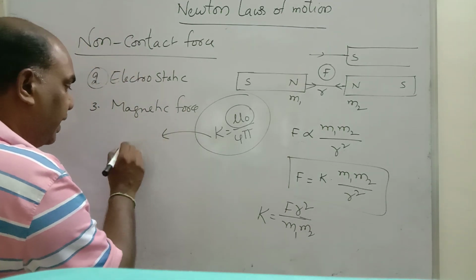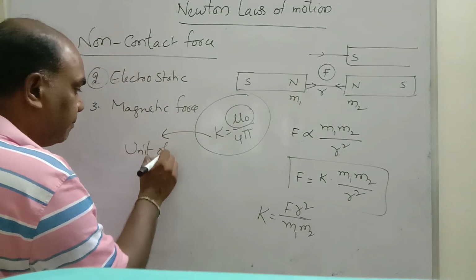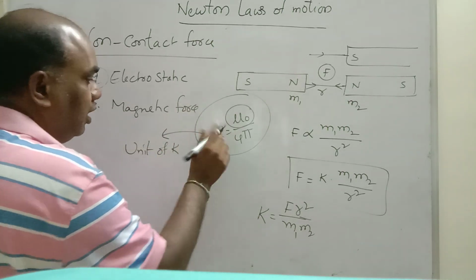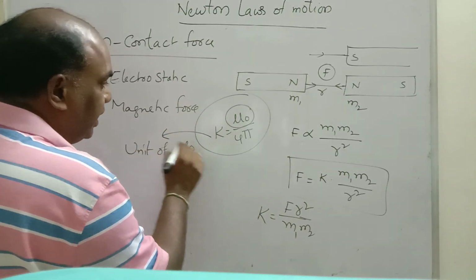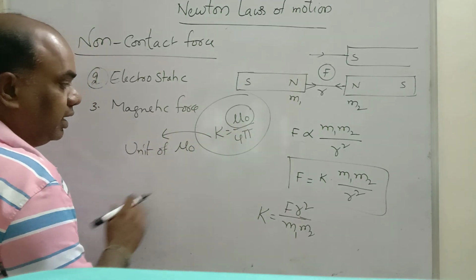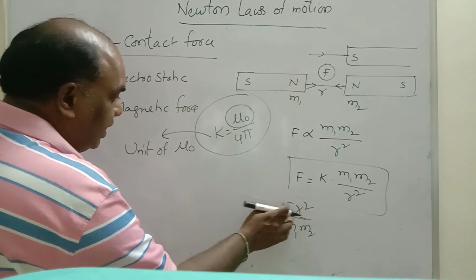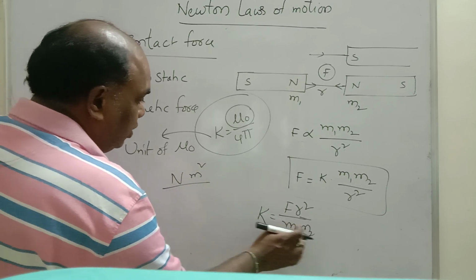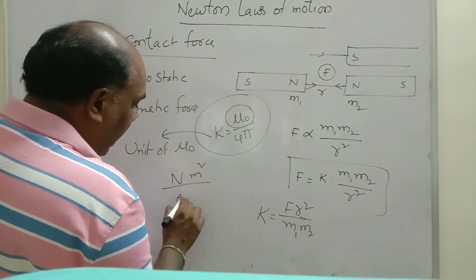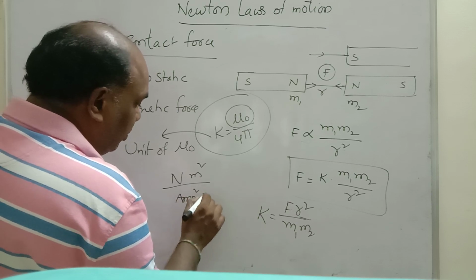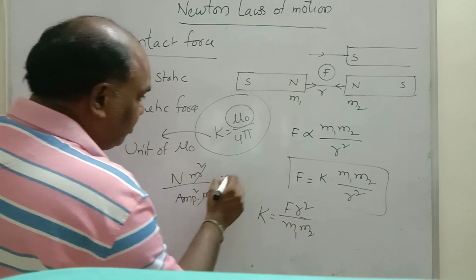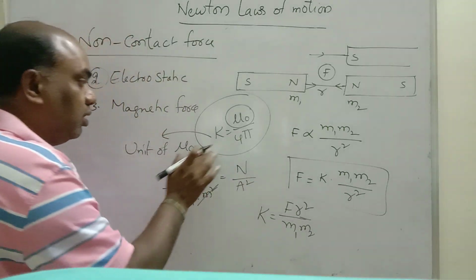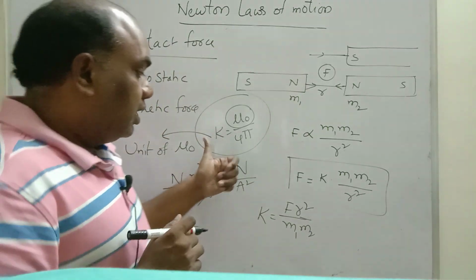What is the unit of K? Unit of K is the unit of mu naught. K means nothing but mu naught, you can also write mu naught, because 4 pi is constant. What is the unit of mu naught? F is Newton, r square is meter square, divided by pole strength, which is ampere into meter, ampere into meter, so ampere square into meter square. Meter square cancels. Newton by ampere square is the unit of K. This is the K unit.